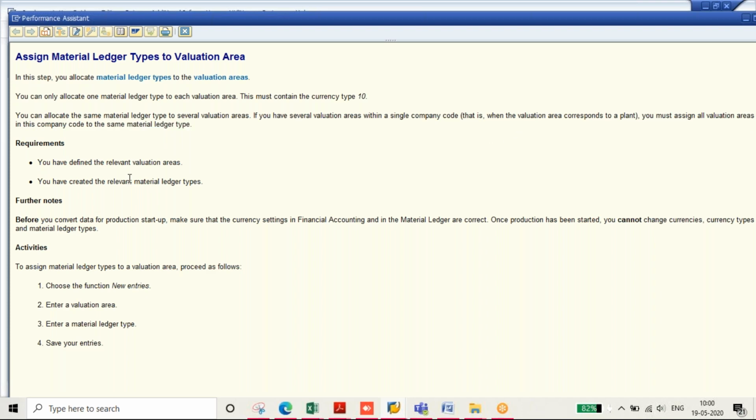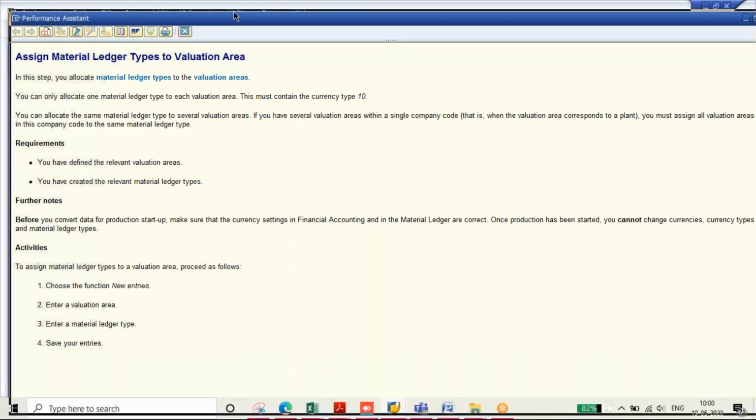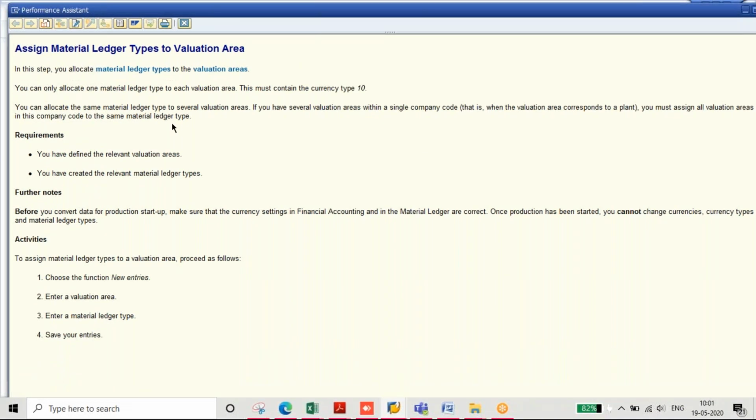Okay, understood. So even SAP is telling you should have the same material ledger type. Material ledger type means currency type, right? Currency type makes sense to be uniform for all plants available under a company code. Yeah, it should be uniform, because otherwise the transactions also will not be good.